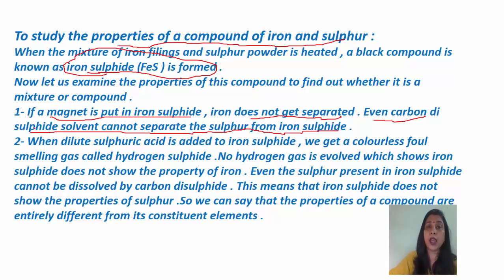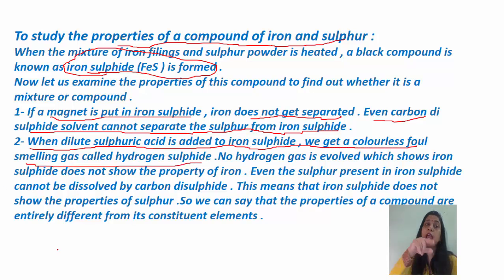This shows that a compound has properties which are totally different from its constituents. Now next, when dilute sulfuric acid is added to iron sulphide, we get a colorless foul smelling gas called hydrogen sulfide. जब डाइल्यूट सल्फ्यूरिक एसिड मिक्सचर में ऐड किया था तो हमारे को हाइड्रोजन गैस इवॉल्व हुई थी. But in this case, when we are adding dilute sulfuric acid to iron sulfide, there is gas produced, but that gas is foul smelling and its name is hydrogen sulfide.